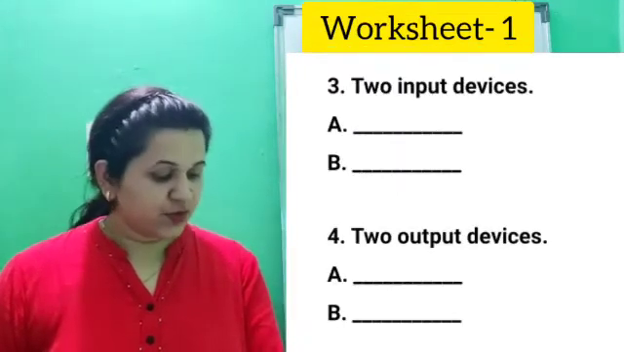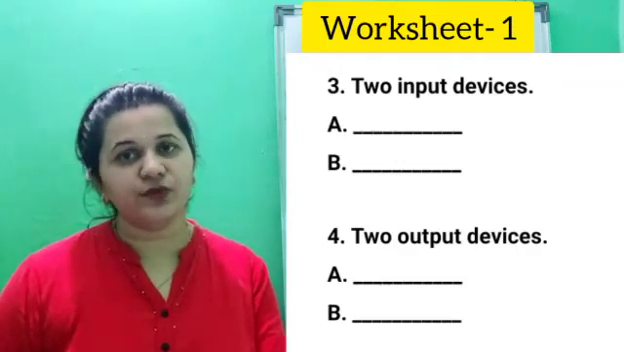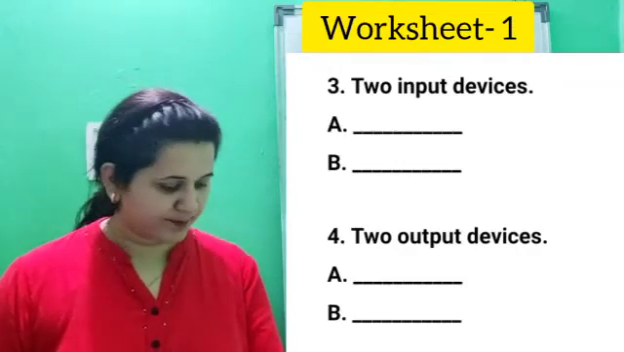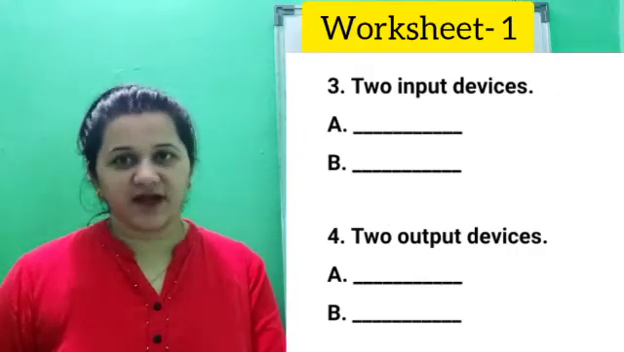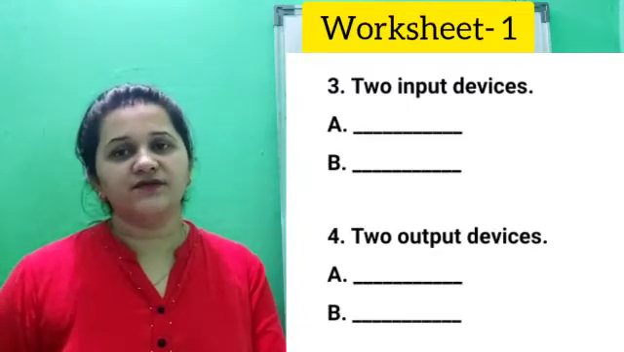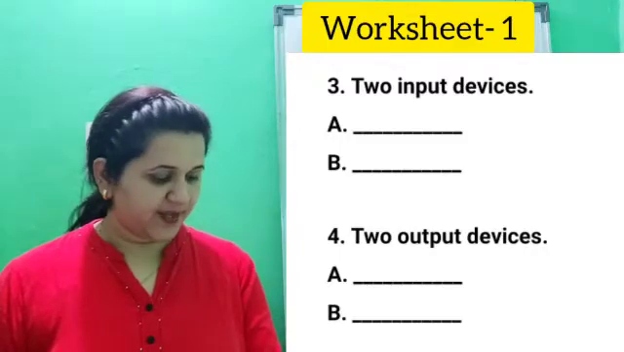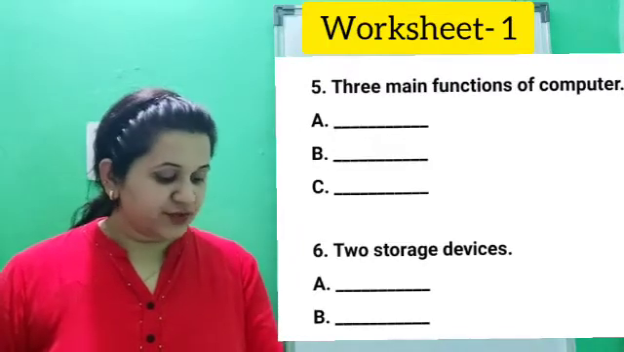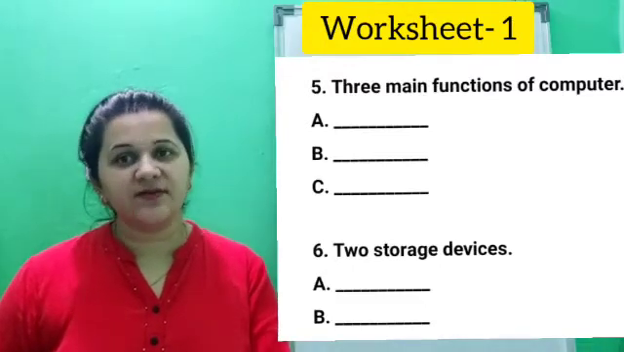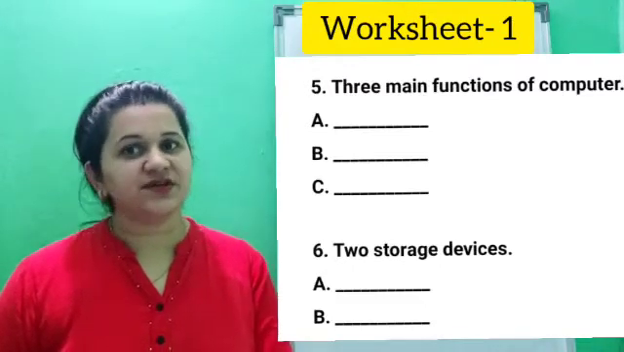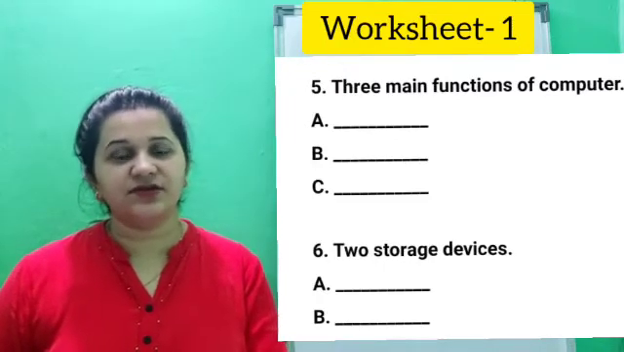Third part, 2 input devices. Here you have to give the example of 2 input devices. Now, fourth one, 2 output devices. Also here you have to give the example of 2 output devices. Now, fifth one, 3 main functions of computer. Now children, what are the 3 main functions of computer? Just recall it. Just open your book and find it out. And then write it down in the notebook.